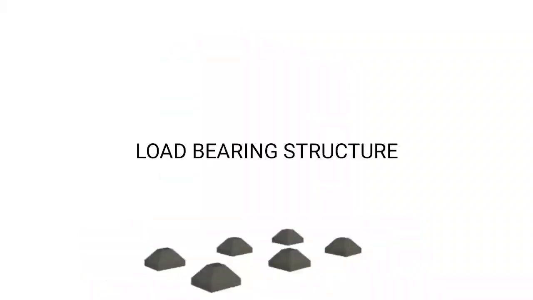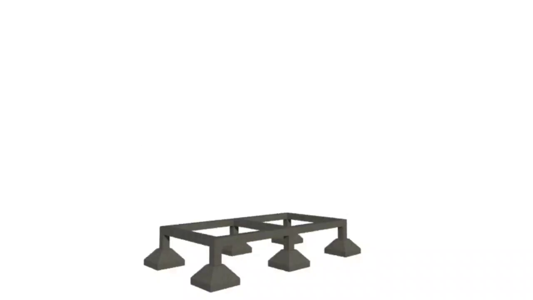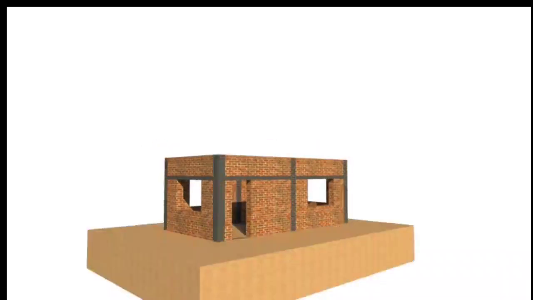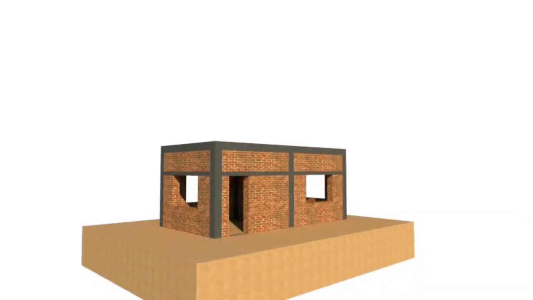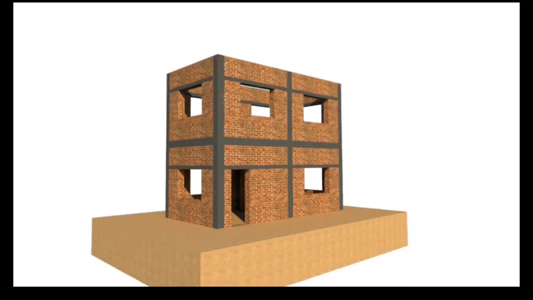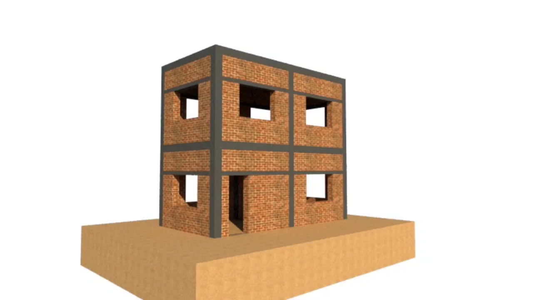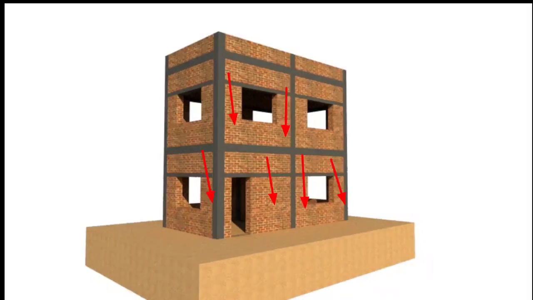Now we can discuss load bearing structure. As shown in the drawing, first we will lay the foundation concrete, then pedestal, then plinth beam concrete. Over that we raise walls along with the column, and over that we will cast the roof slab with beam. The concept of this load bearing structure is that the major load we get from the roof slab, that is dead load, live load, or wind load, will be transferred to the foundation through walls. Whereas in frame structure, columns will take the entire load from the roof slab or beam, and the wall will act as just a partition.